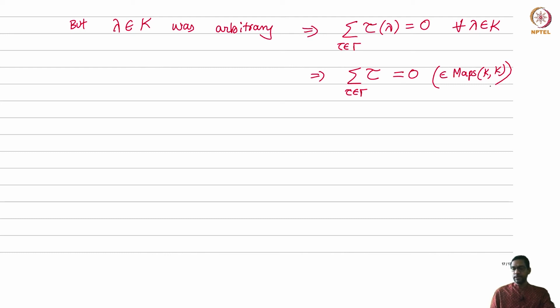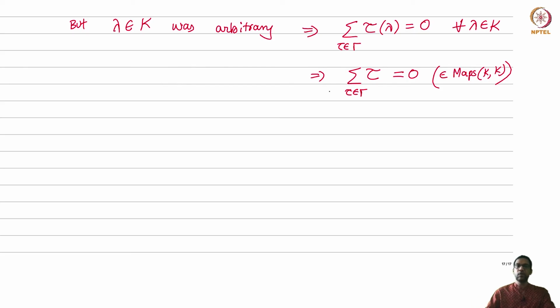Okay, it's the linear combination of the taus. Just the sum of the taus is just the 0 map. That's what this means. Okay, but recall we have proved linear independence of characters, right? The taus after all are characters, of the multiplicative group of the field and so on.